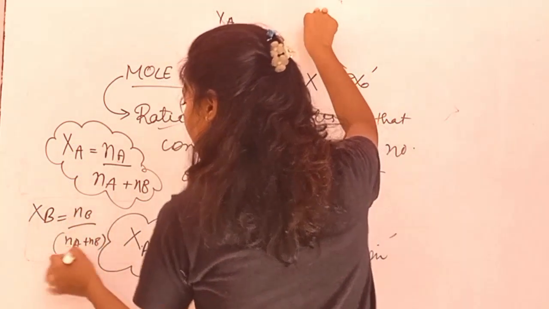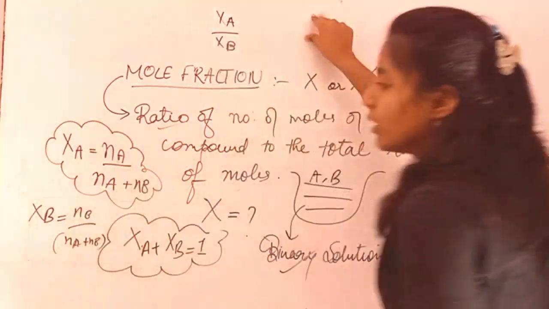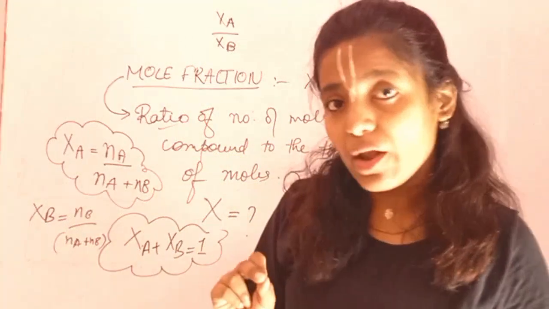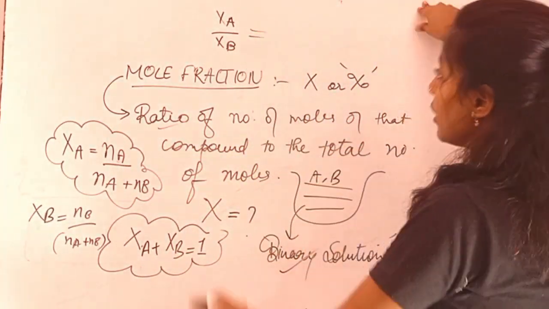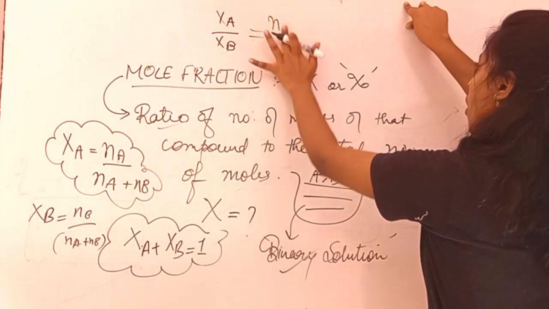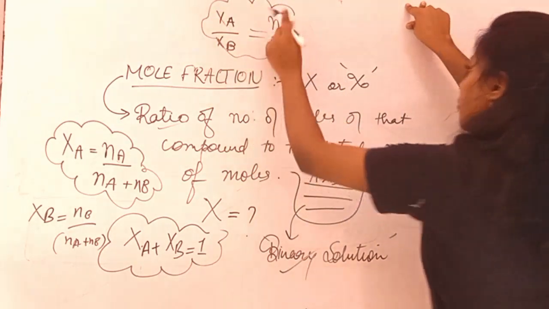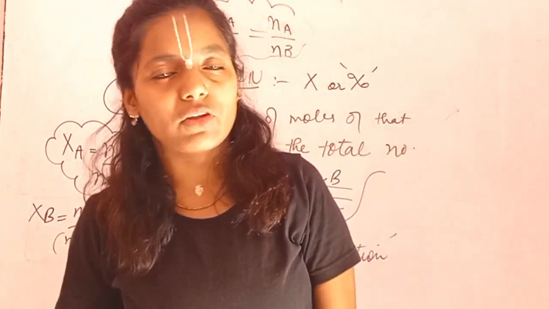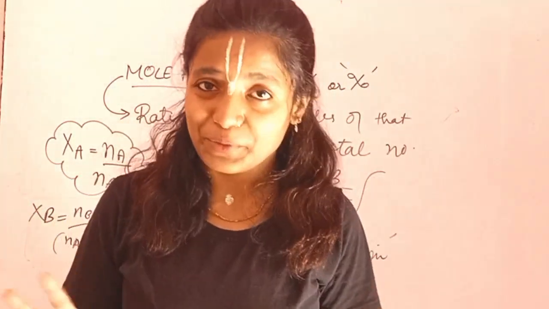And if I divide both of them, what will be cut off? This and this. You would get n of A upon n of B. So I would directly say, as a conclusion, that the ratio of your mole fractions is directly equal to the ratio of your moles. This is again super important. So that's all for your mole fraction.